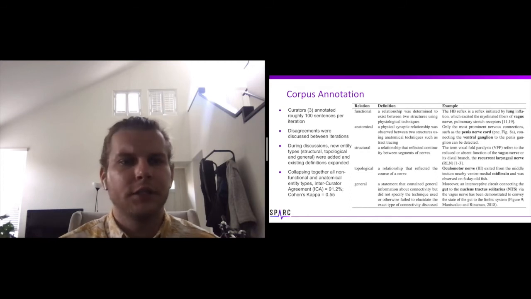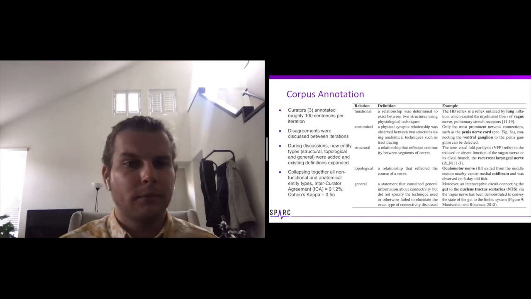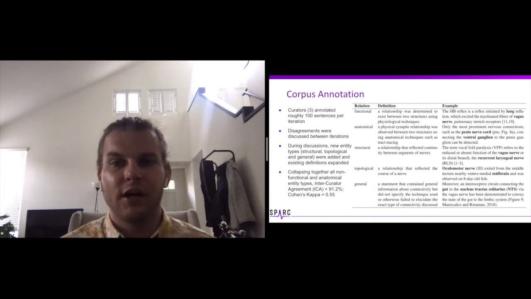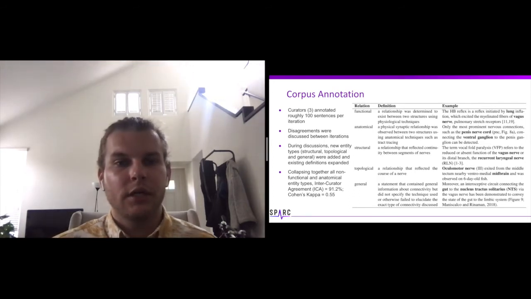After our first iteration, we agreed to add some new entity types: structural, topological, and general. This was done to further clarify our functional and anatomical relations. An inter-curator agreement score was calculated after each iteration to determine model feasibility.